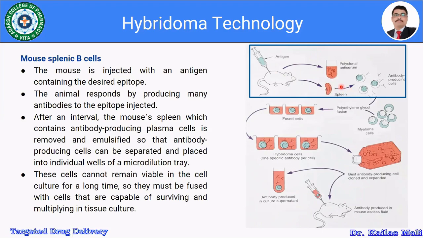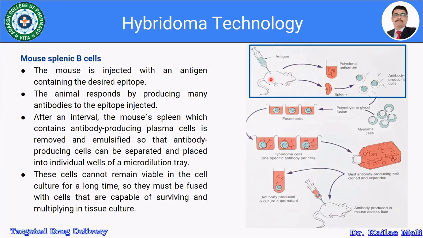wells of a microdilution tray. So after antigen injection, give suitable time so that the antibodies get generated. Once antibody is generated in the serum, that is the polyclonal antiserum, separate the spleen, then emulsify the spleen. Furthermore, separate the cells by using the microdilution tray.